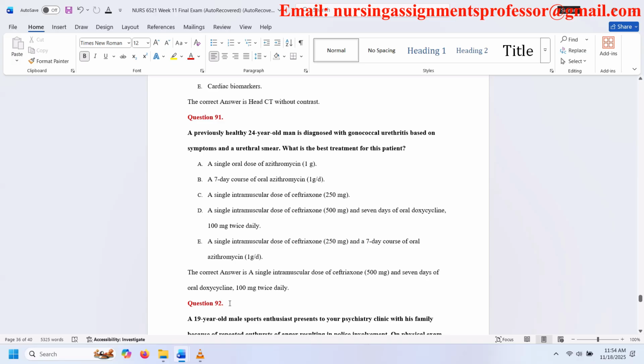D. A single intramuscular dose of ceftriaxone and 7 days of oral doxycycline, 100 milligrams twice daily. E. A single intramuscular dose of ceftriaxone and a 7-day course of oral azithromycin. The correct answer is a single intramuscular dose of ceftriaxone and 7 days of oral doxycycline, 100 milligrams twice daily.